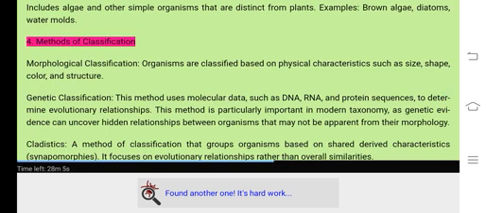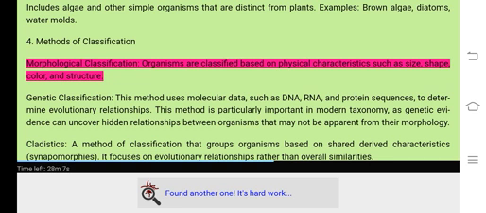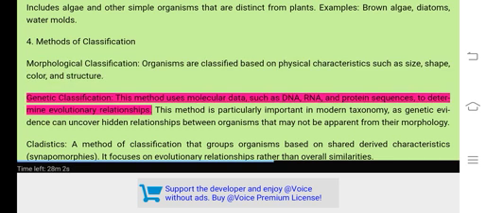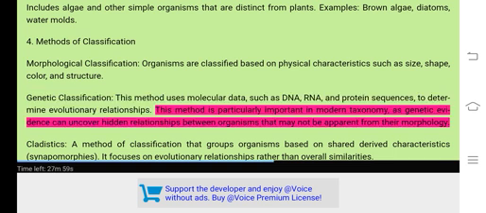4. Methods of classification. Morphological classification. Organisms are classified based on physical characteristics such as size, shape, color, and structure. Genetic classification. This method uses molecular data, such as DNA, RNA, and protein sequences, to determine evolutionary relationships. This method is particularly important in modern taxonomy, as genetic evidence can uncover hidden relationships between organisms that may not be apparent from their morphology.